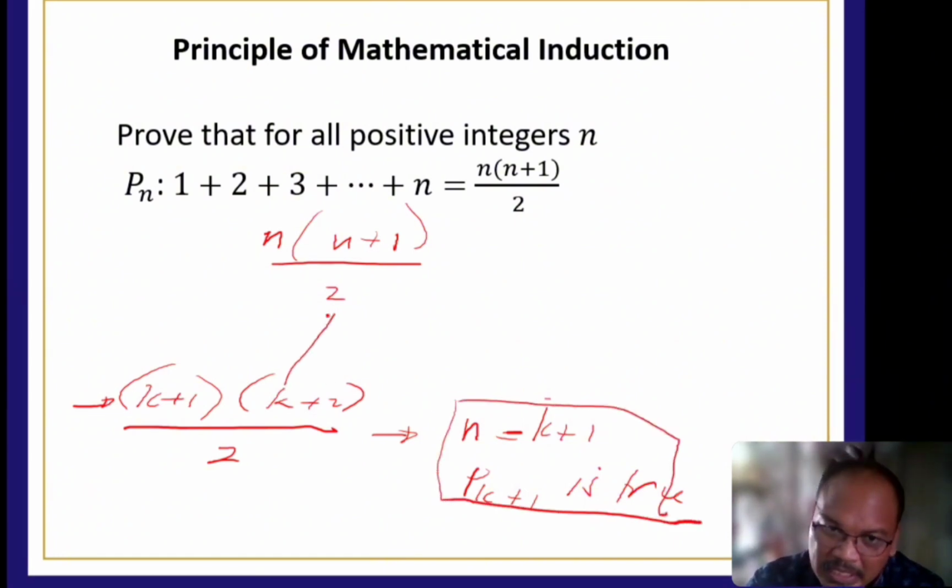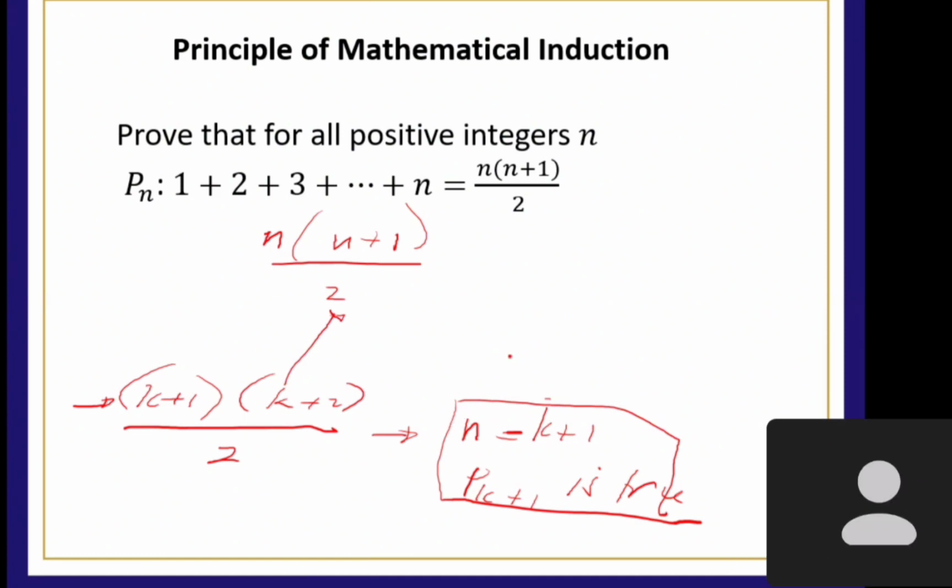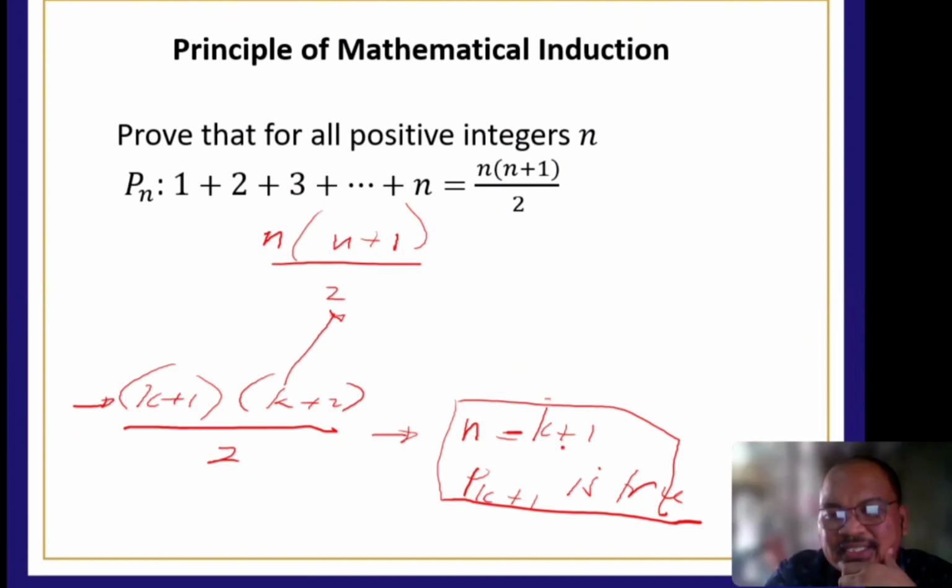Tingnan natin to kung pareho sila. Pareho ba sila? Yes po, sir. If you're going to let your N as K plus 1, tignan niya, ito siya. Di ba yung N mo dyan, papalitan mo siya ng K plus 1, tama? Ito yun. This one. How about yung nasa loob? Paano nakita ang K plus 2?